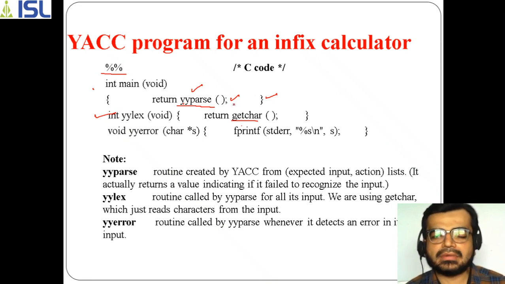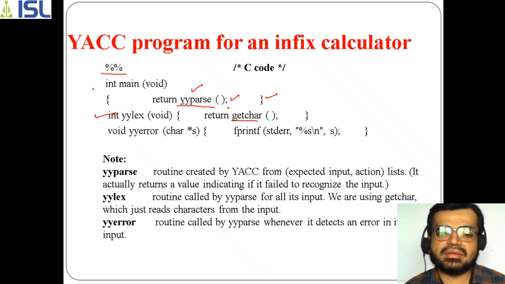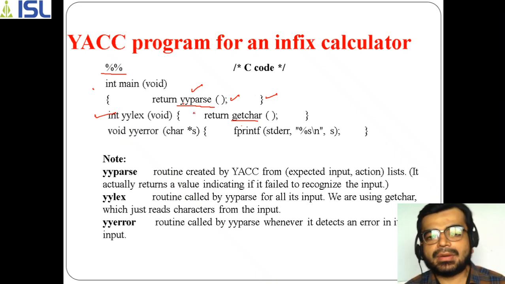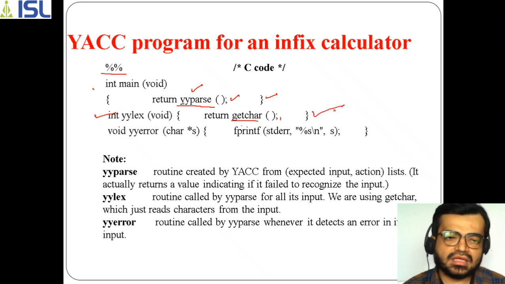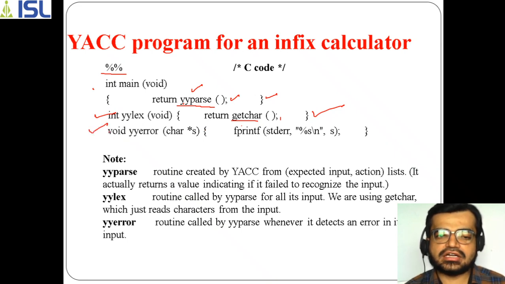If you call it multiple times, multiple characters, multiple tokens will be given to Yacc to get the parse tree for the given set of tokens. That's why yylex is a function whose main intention is to return the tokens. The tokens will be taken in the form of characters, and these characters can be accessed with the method called getchar. Finally, in the third function we are using yyerror, which is used to display the error message.